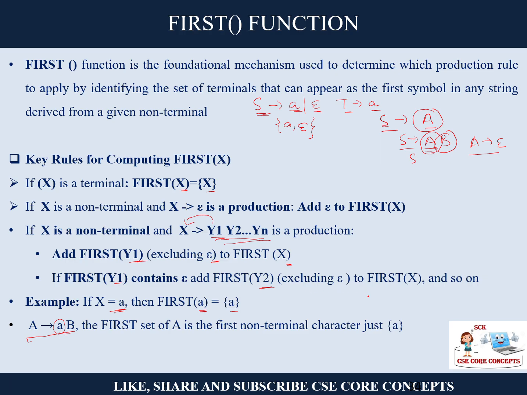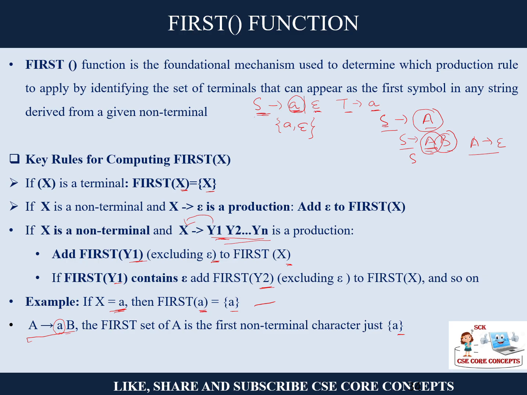So a will be the first of A. Understood? So what did we understand? When you want to find any first function, if that value is a terminal, then itself is the first. But in the case of a non-terminal, what you are going to check is that whatever terminal you encounter first, that will be added.